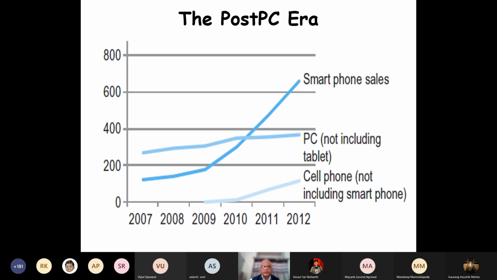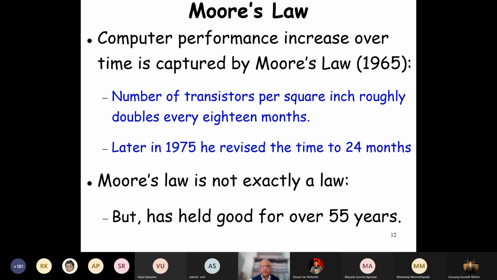So the other computers used in other applications are increasing much more rapidly, and this is old data in the book, but then they have really overwhelmed the other applications. Now let's come back to this Moore's law that we are discussing. Somebody will ask you someday, and of course we will be asking that, does anybody know Moore's law? Very famous law. It is there in school books also, 1965, a very old law.